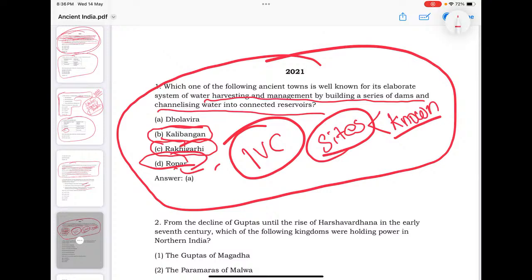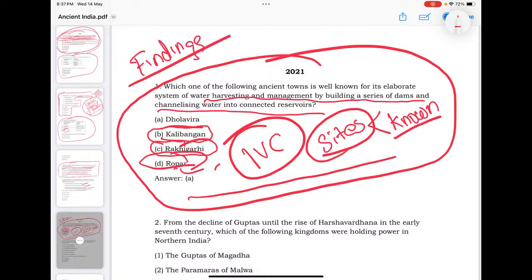Or you can expect a question, the signboard is discovered from this particular site, or a site where these three divisions are known, citadel, middle town, lower town, or the Tropic of Cancer passes through this particular site. So have an idea what are the popular sites of the Indus civilization, what are the popular findings. For example, the bronze image of the dancing girl. Bronze casting was known to Indus people. Bronze image of dancing girl, priest king statue, or the terracotta figure of the mother goddess. So different findings and the locations could be asked.